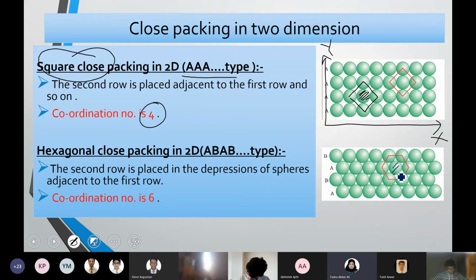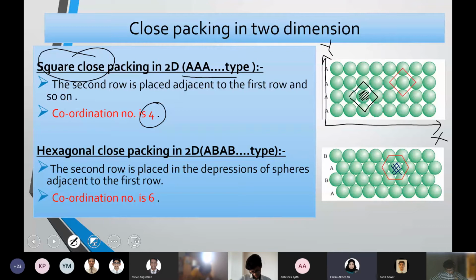In hexagonal close packing or ABAB type, the difference is evident over here. As you can see, A and B, say you take the example of NaCl. In such crystals, there will be positive Na+ ions and negative Cl- ions. So there are two different types of particles, A, B, A, B. Alternately, A and B are layered one above the other, or one after the other. Each layer is a different thing.